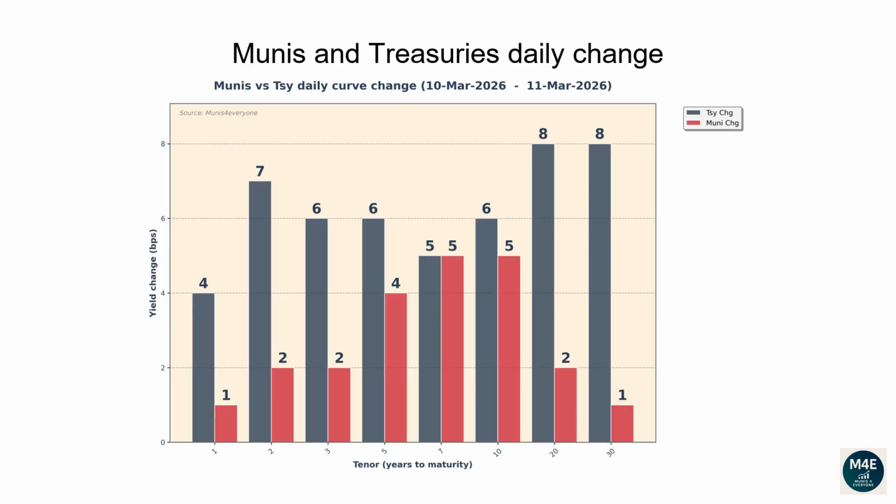Munis and Treasuries daily change. This graph shows how both Munis and Treasury yield curves have changed versus the prior business date. They usually tend to move in the same direction, even though it's not uncommon to see days during which they move in opposite directions. In general, daily changes between -2 and +2 basis points are quite common. Daily yield changes greater than 5 basis points indicate days with a high level of volatility. Compared to the prior day, Treasury bonds sold off across the curve. As a reminder, when people say that rates sold off, it means Treasury bond prices moved lower.